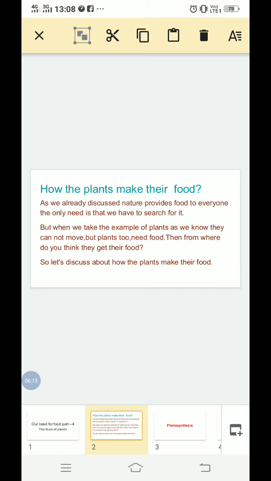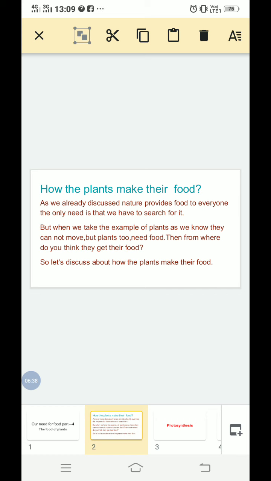The only need is that we have to search for it, that we have already discussed now. But when we take the example of plants, as we know, they cannot move, but the plants too need food. Then from where do you think they get their food? So let's discuss how the plants make their food in nature.